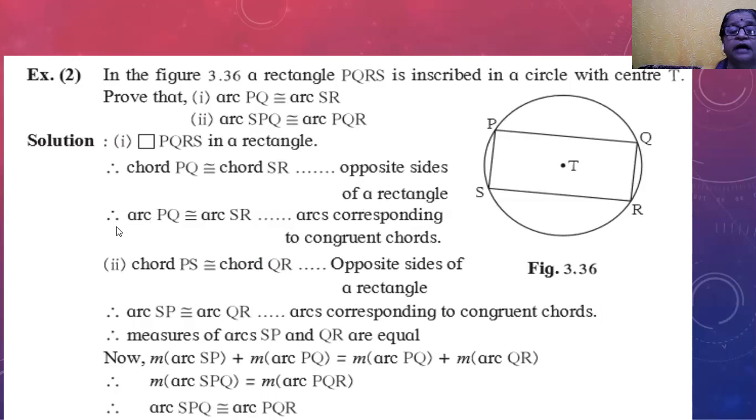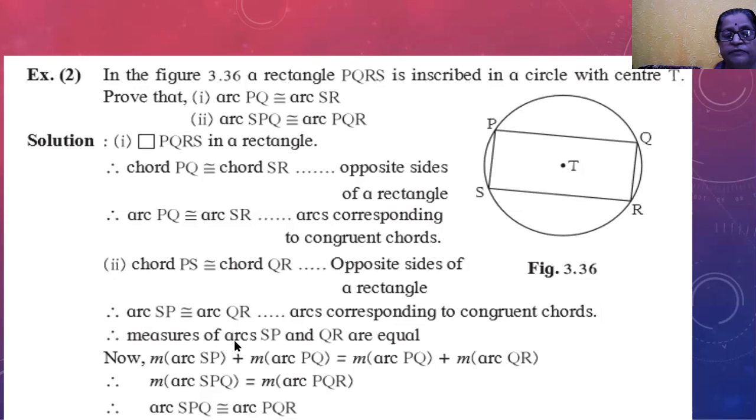Here it is given chord PQ is congruent to chord SR, opposite sides of a rectangle. So arc PQ is congruent to arc SR. And then chord SP is congruent to chord QR, opposite sides of a rectangle. Therefore, arc SP is congruent to arc QR, as arcs corresponding to congruent chords.